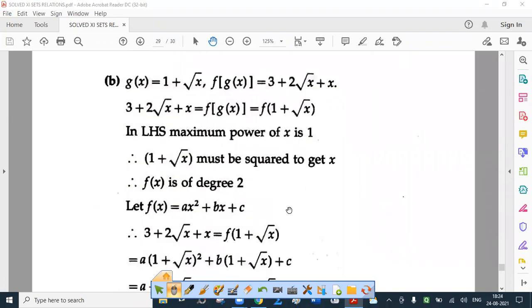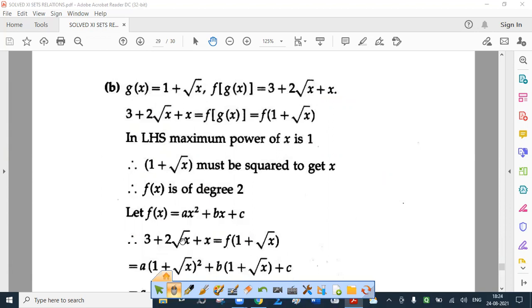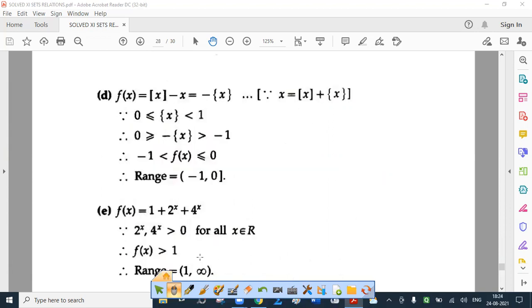E part, this is simple. f of x is 1 plus 2 raised to x plus 4 raised to x. Now 2 raised to x and 4 raised to x are always greater than 0 for all real values of x. So f of x has to be greater than 1, right? So the range is 1 to infinity. Now you will say, what happens if x is 0? In that case, f of x is 3. Is 3 greater than 1? Yes. Okay, so this is the range of the function.